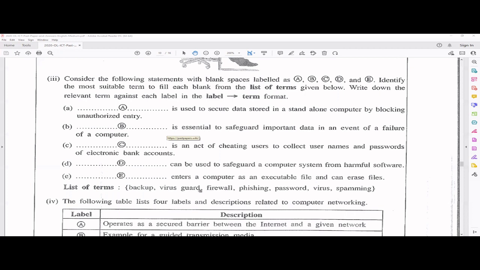Last one. Enters a computer as an executable file and can erase files. So this is one of the malware software. I already named it. It is a virus, right? Okay.